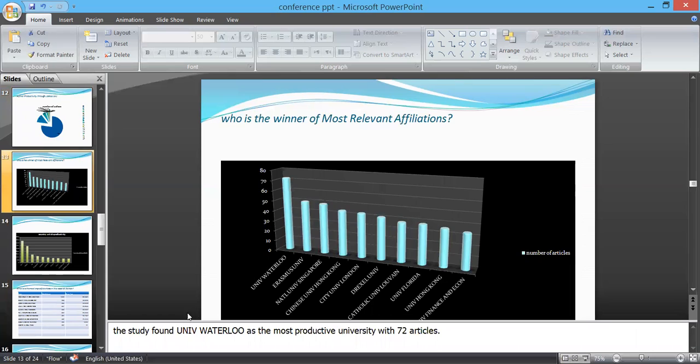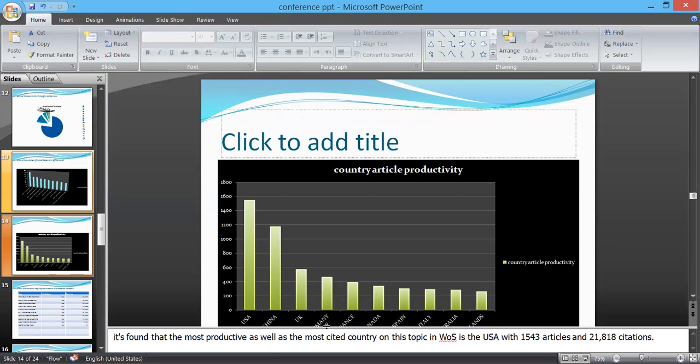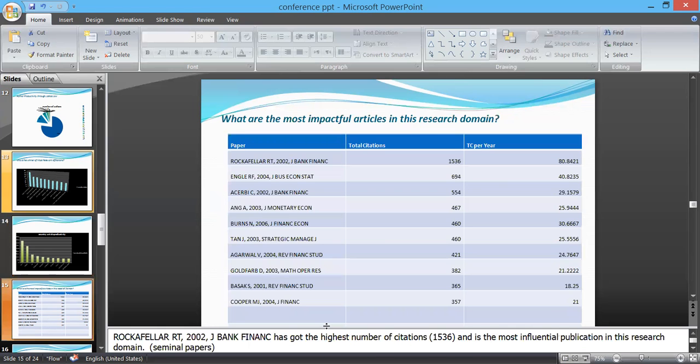And you can see that the University of Waterloo is the most productive university in this research area with 72 articles. This is the institution which is mostly working in this particular research area. And the United States of America has been found to be the most productive as well as the most cited country in this research area. We can say that this is a US-centric topic.